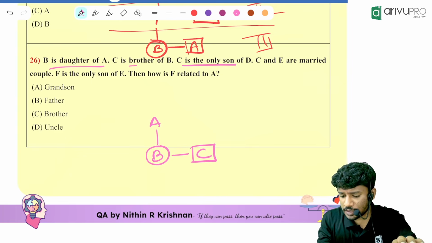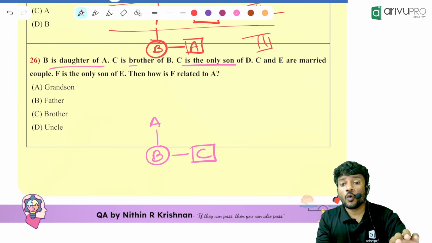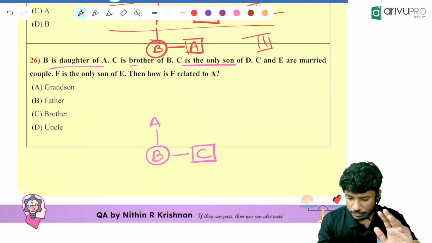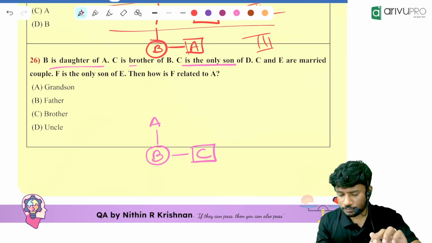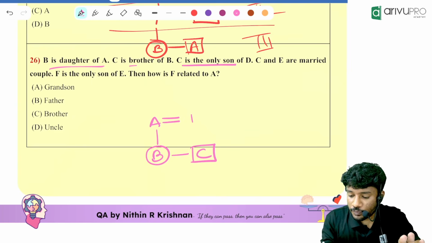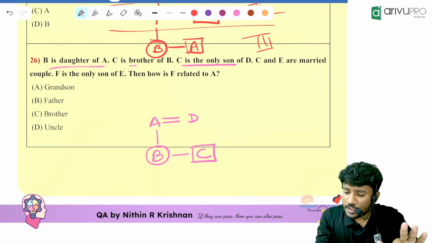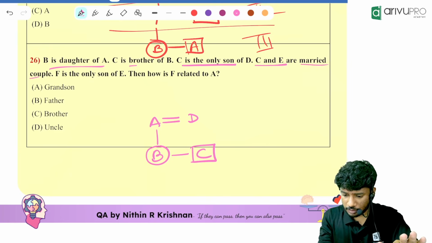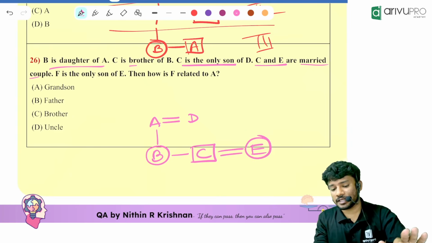C is the only son of D. Where is the position of C? Already it is given. Then where is the position of D? D will be married to A. Then C and E are married couples.